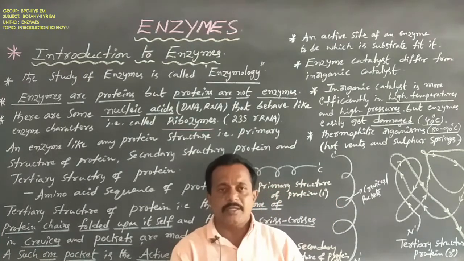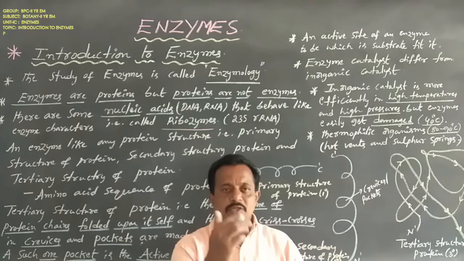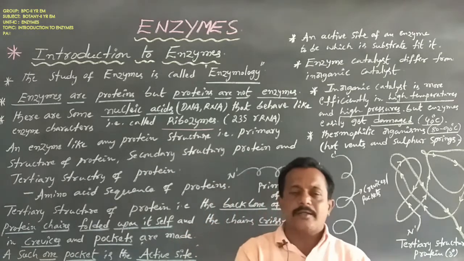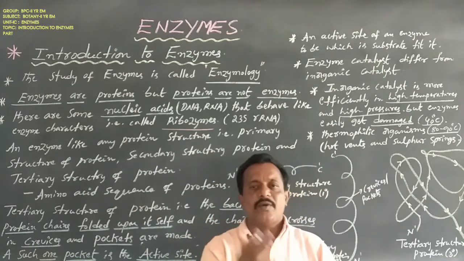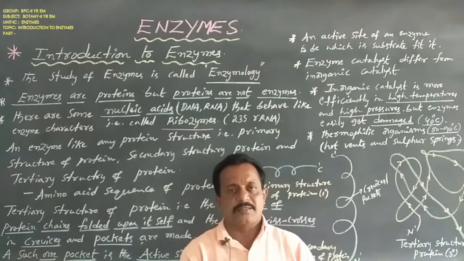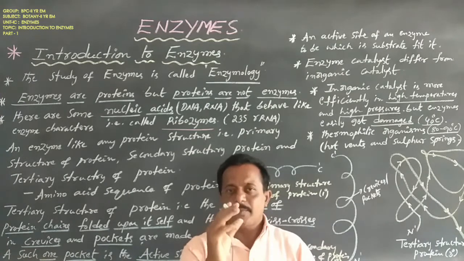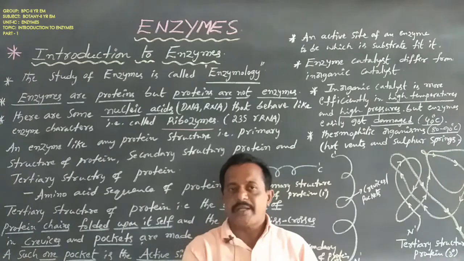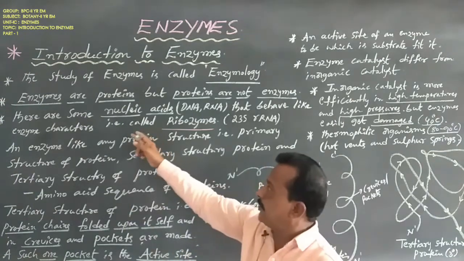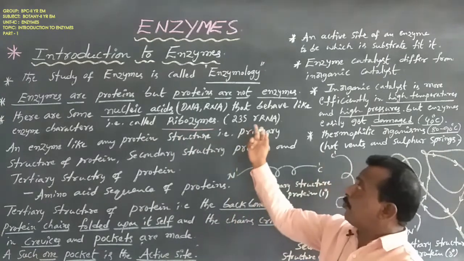Don't confuse ribozymes and ribosome. Ribosome is a cell organelle involved in protein synthesis. But ribozymes are nucleic acids that behave like enzymes. Which type of nucleic acid?